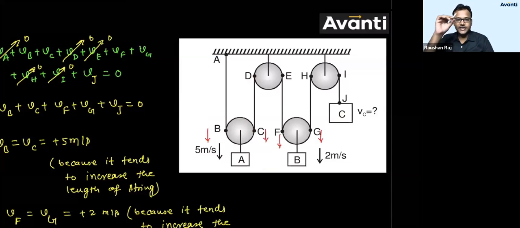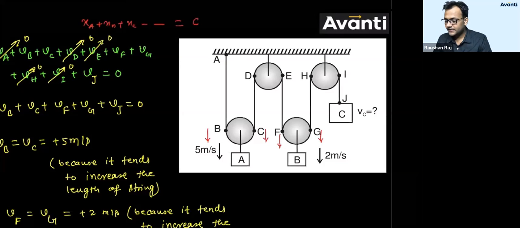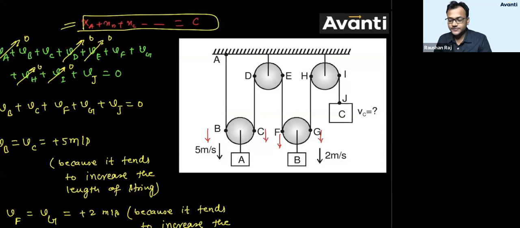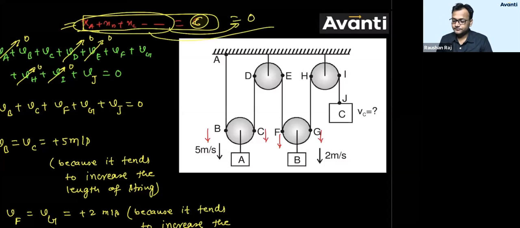If I differentiate that with respect to time, the rate of change of position will be velocity. So we are going to get velocity. And since we have xA plus xB plus xC and so on equal to constant, if you differentiate this term with respect to time, the right hand side is constant. If you differentiate a constant, what will happen? Differentiation of a constant will be 0. So that is why the summation of all the velocities will be 0. Summation of all the accelerations will be 0.